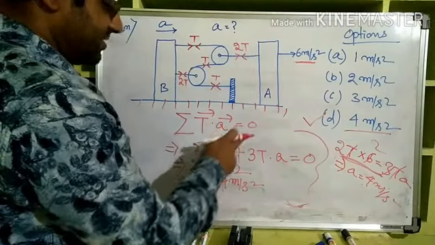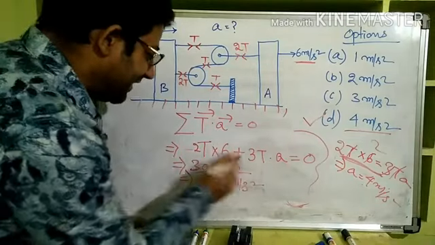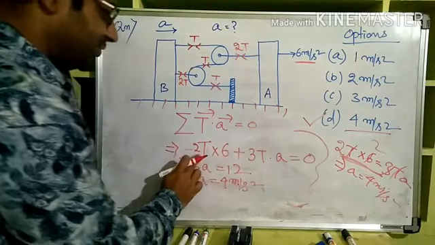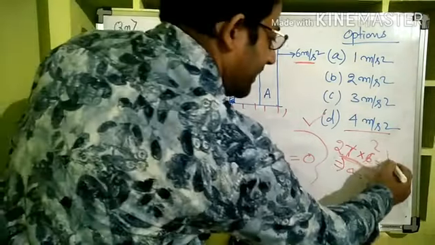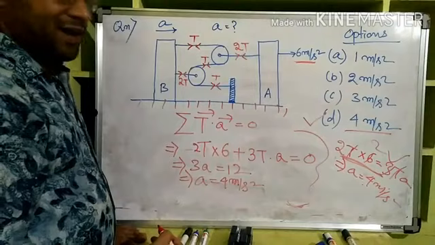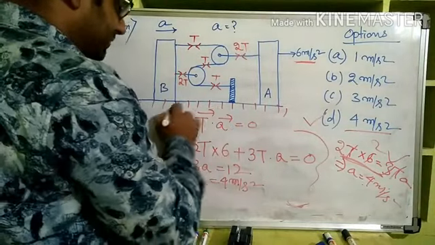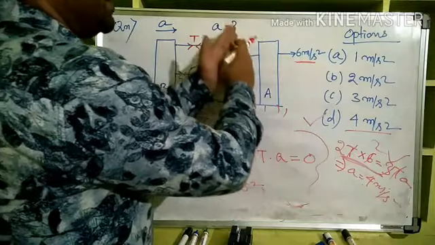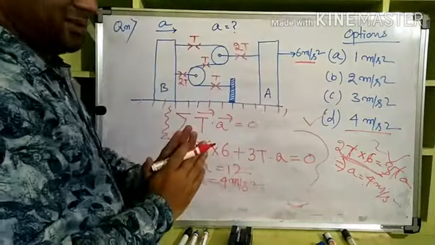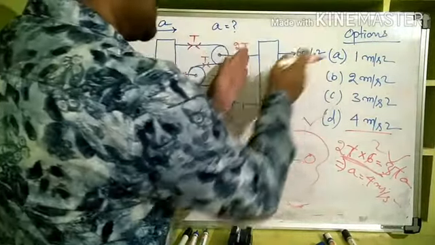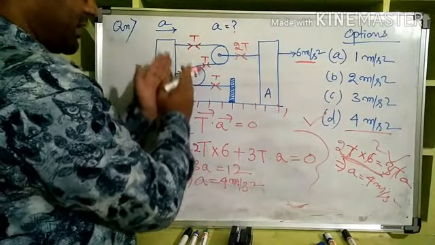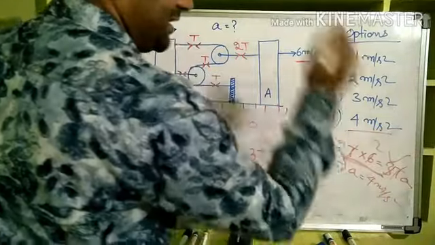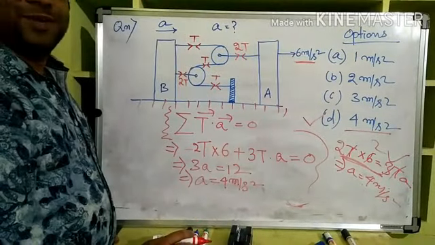Summation of T dot A is equal to 0. See here, 3TA is equal to minus of this, which went this side, right? So 3TA is equal to minus 12T. We did that only. But instead of this concept, we just remember that always T multiplied by acceleration will be constant only. So T multiplied by this acceleration is equal to T of another block multiplied by acceleration of that another block. We just put that and immediately we got the answer. Wonderful trick, right?